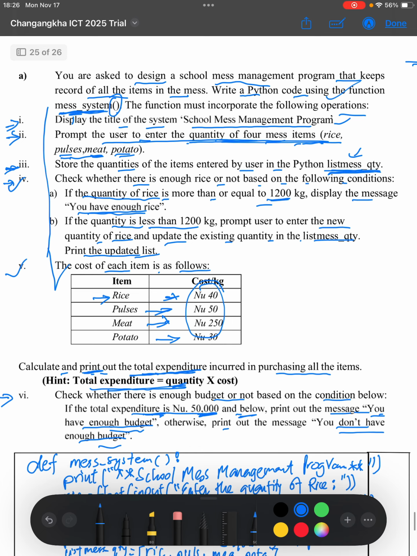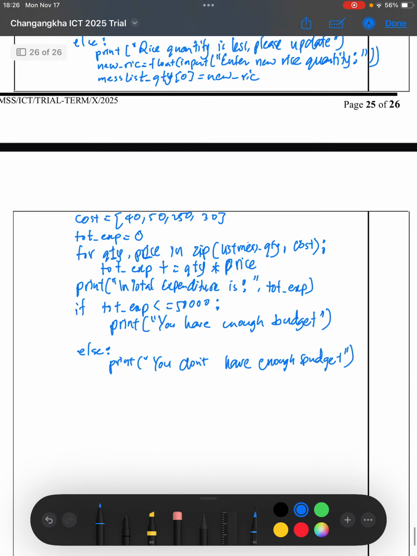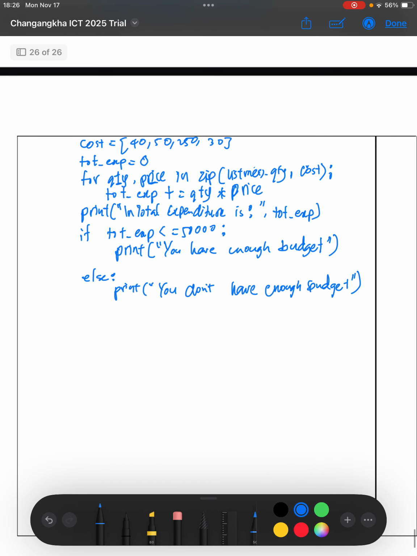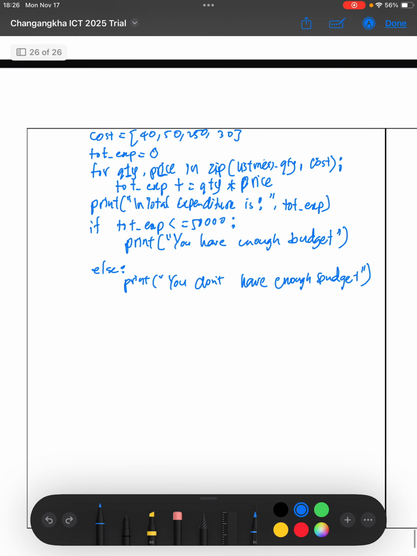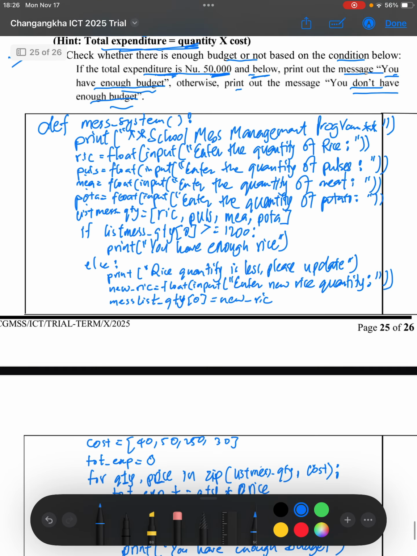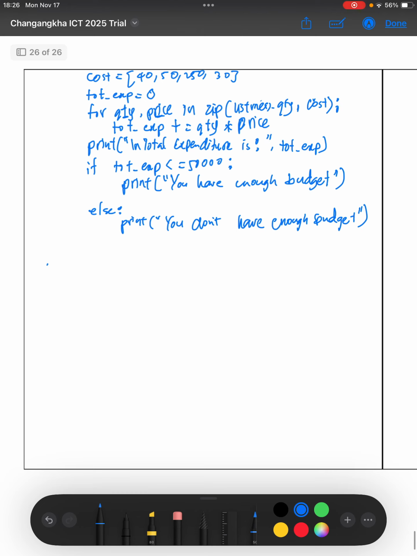But since this was a function, we have just created a function. So in order for our program to run, we have to call the function. The calling of the function should be done outside the function, so we will write in the first indentation or first margin. The name of the function is mesh system. So we'll call the function as it is, mesh system. With that, we are done with the question. Thank you.